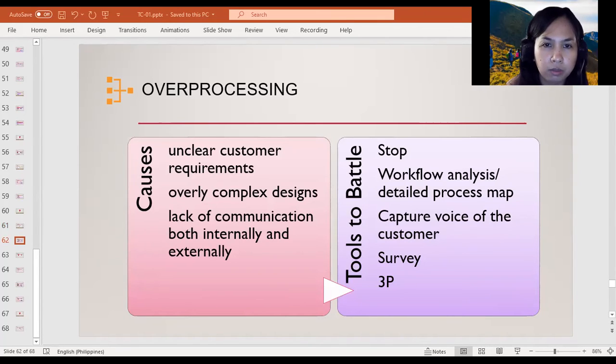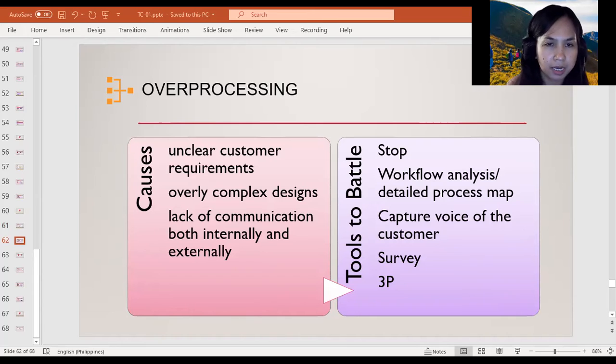They often lead to the waste of processing, since again, products may be far more complex than our customers care about, which means we'll be wasting a tremendous amount of time on things we're not getting paid for. Okay. And lastly, we have lack of communication, both internally and externally. And this often leads to the waste of processing, since expectations as far as what is required and what isn't required often go unknown to the people producing the product or service.